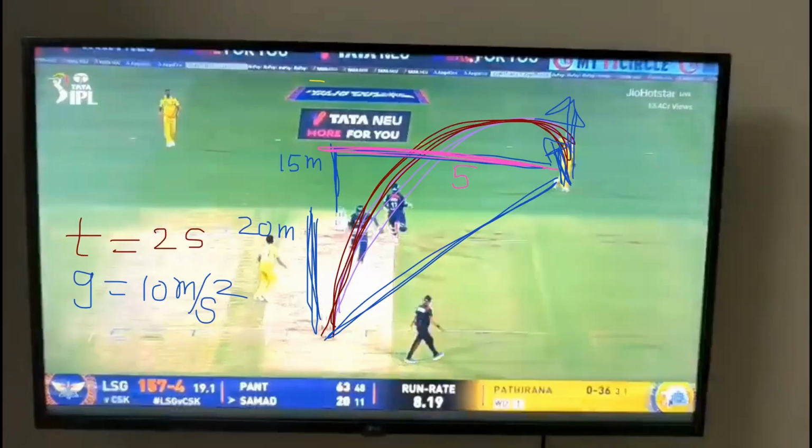Now tell me, what will his range be? How much will the range be? Root of 35 square plus 5 square.